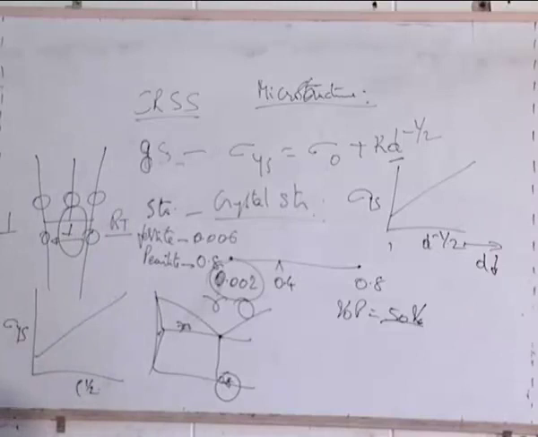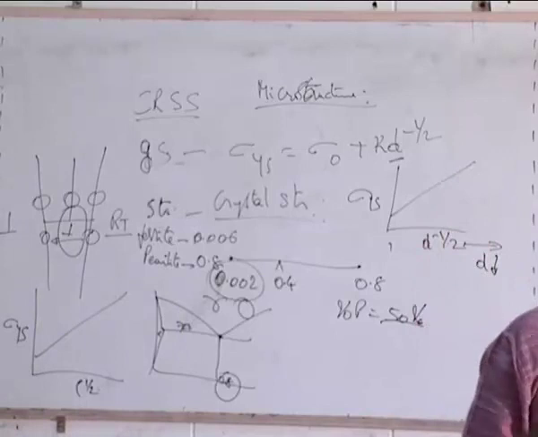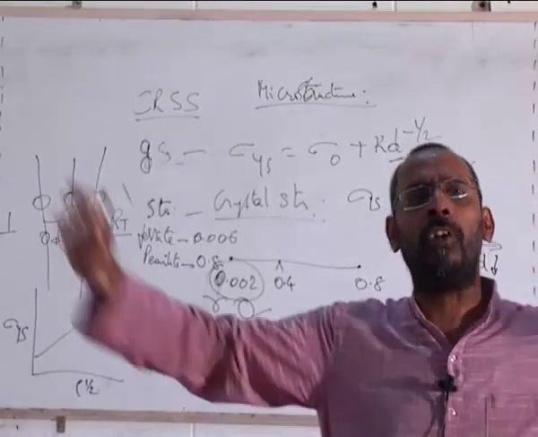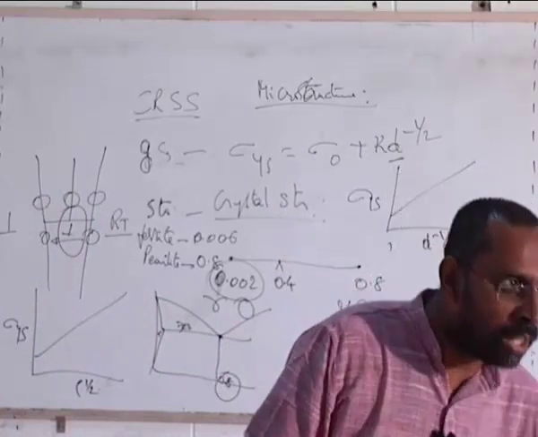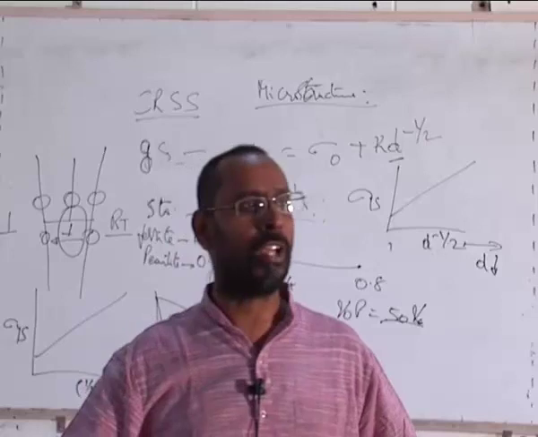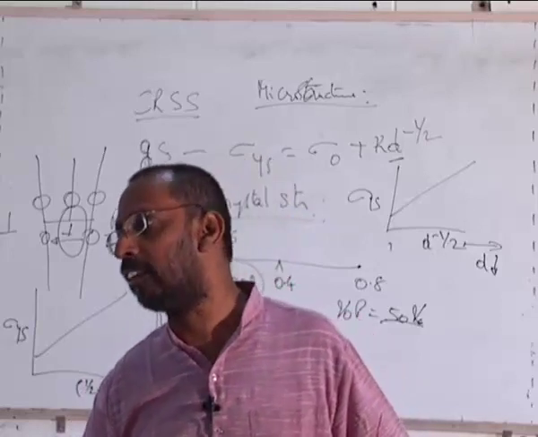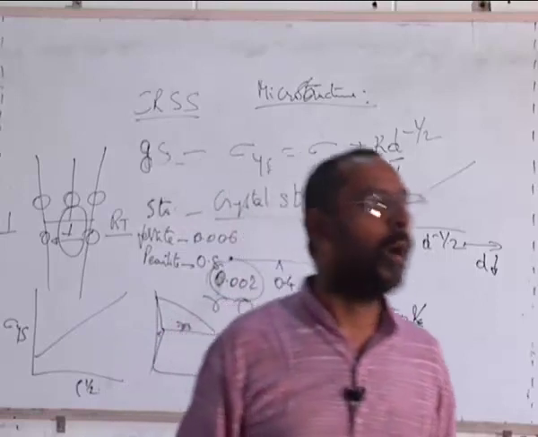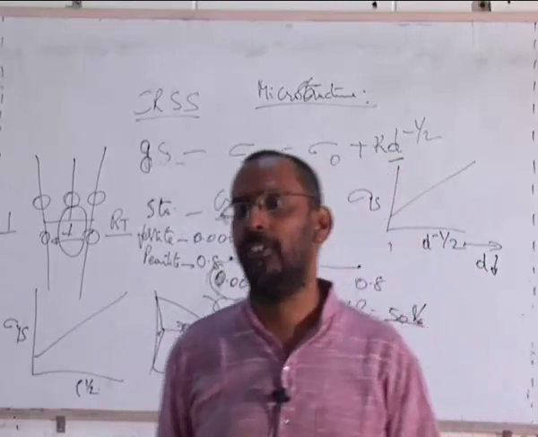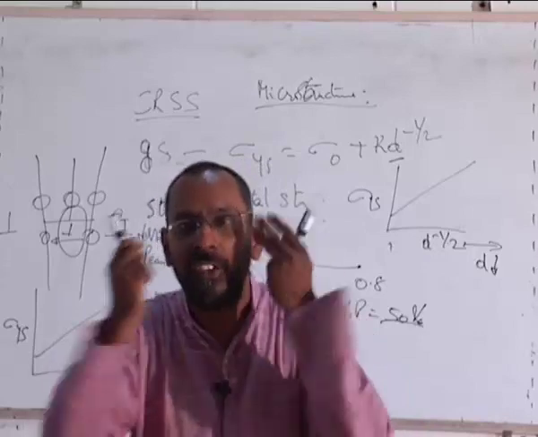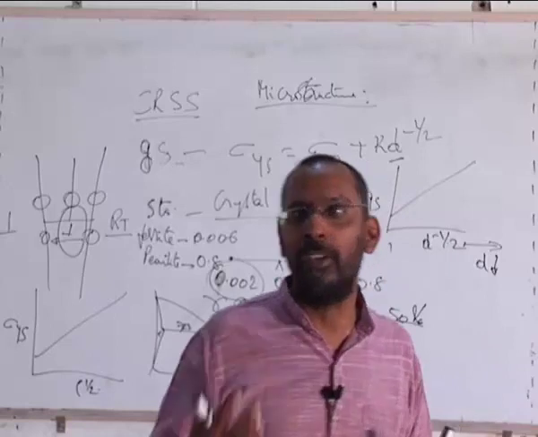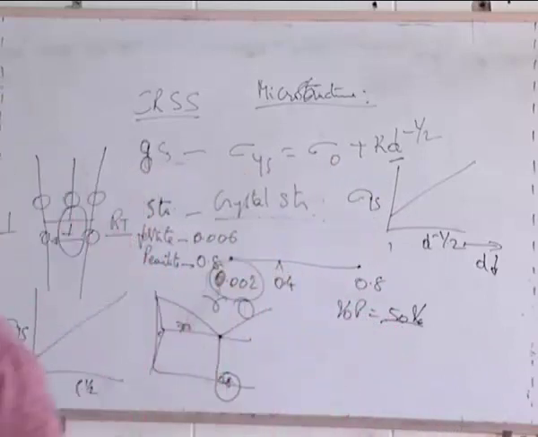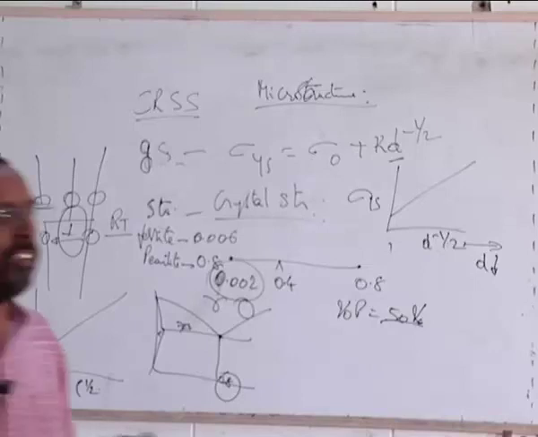That is why we are all talking about why microstructure is important. Otherwise, I would have been satisfied with composition. If I say that 0.4% carbon steel, irrespective of whatever you do, will have the same mechanical properties, it is not so. If I do annealing or normalizing, will the normalized sample have higher strength or lower strength? Higher strength. Why is it so? It is because of the microstructure difference. And that microstructure, I cannot see with my naked eye. That is why I use a microscope. And whatever I am giving is an introduction to jumping into the microscope. Why microstructure is important is because of this.